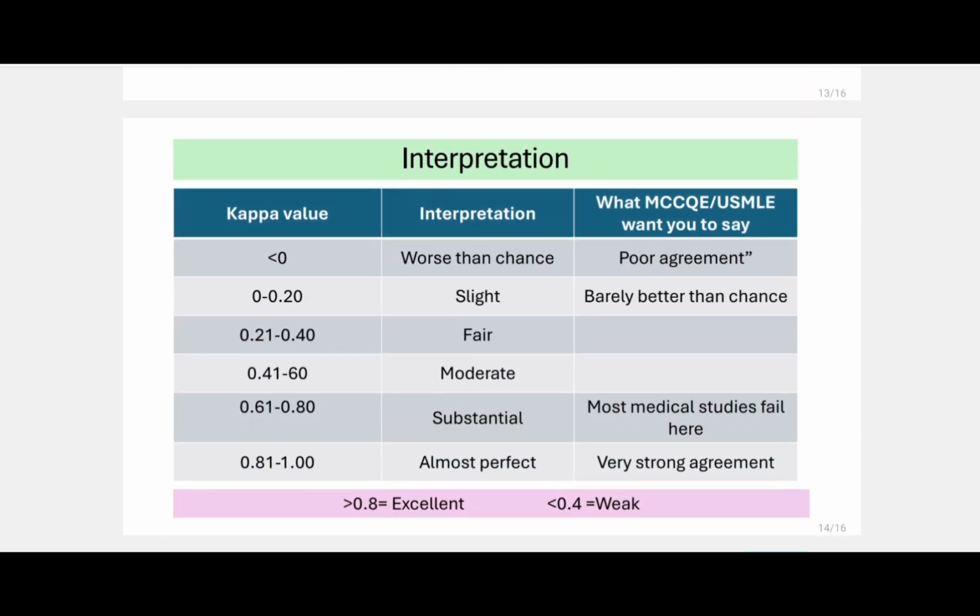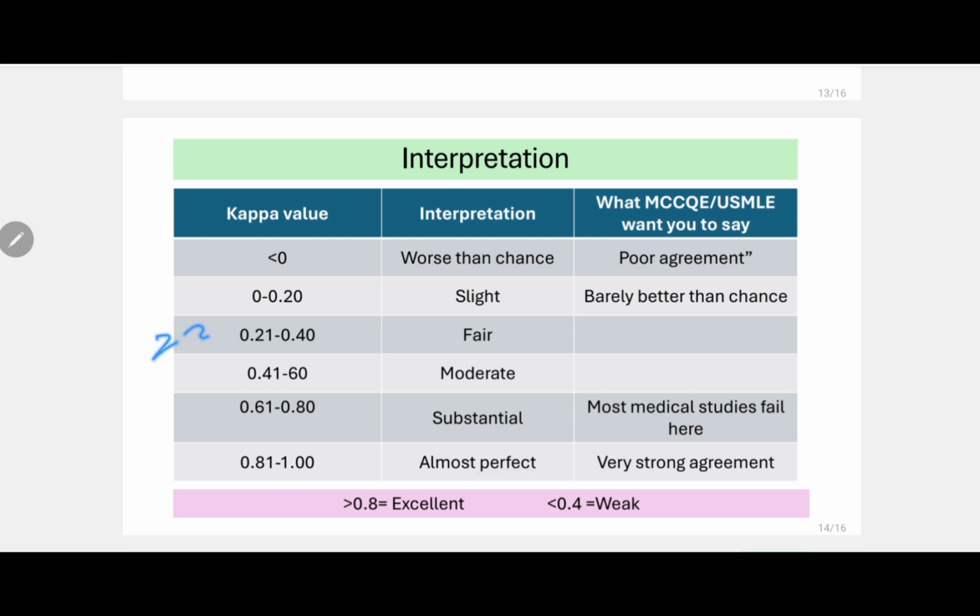So this table is very important. They ask you a direct question about the interpretation. So you have to remember this: if the Cohen's kappa value is less than 0, the interpretation is worse than chance. 0 to 0.20, there is a slight element of actual agreement. 0.21 to 0.40, fair. 0.41 to 0.60, moderate. 0.61 to 0.80, substantial. And greater than 0.80, almost perfect.